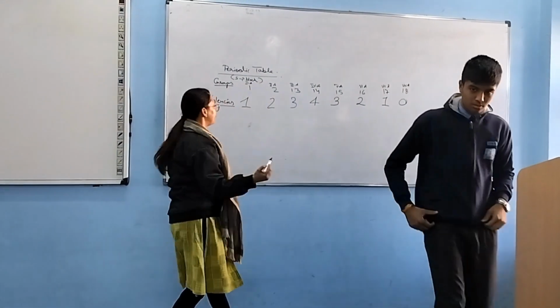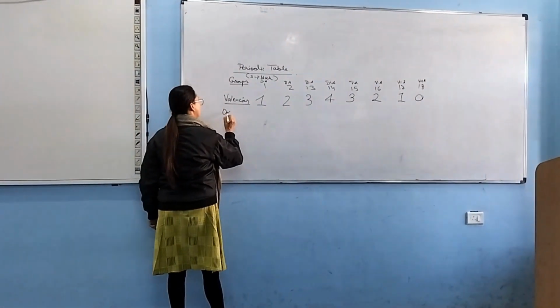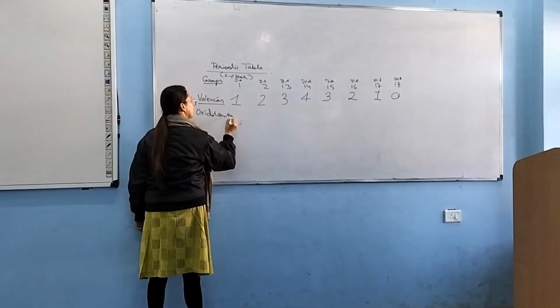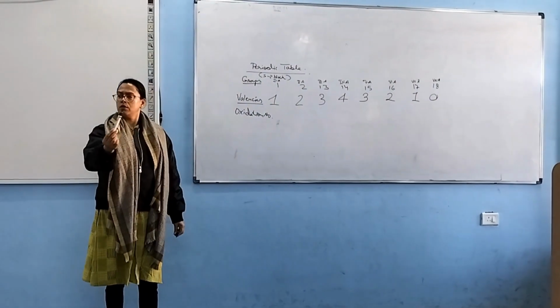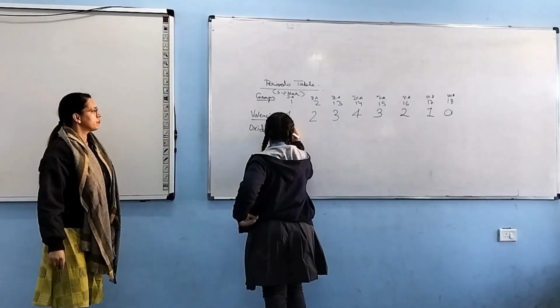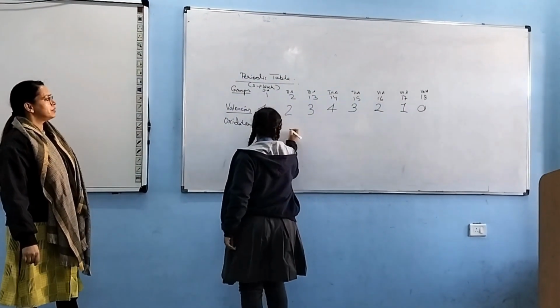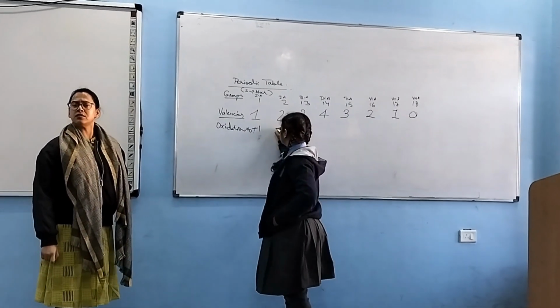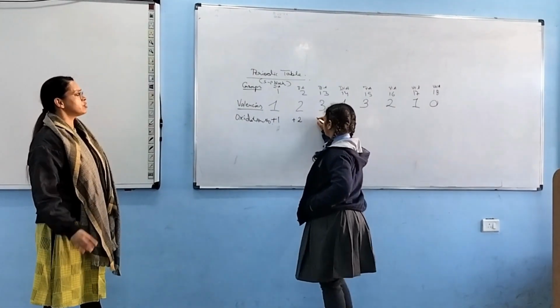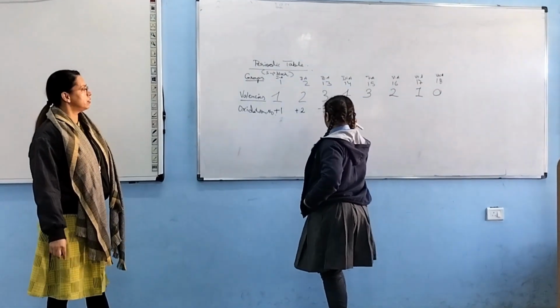And now I want somebody to come and fill in the oxidation numbers. No problem. This is group 1, it is plus 1. Speak and write. Everybody.